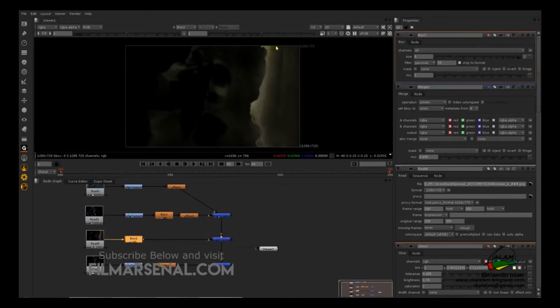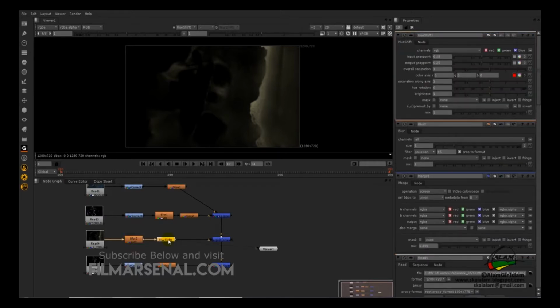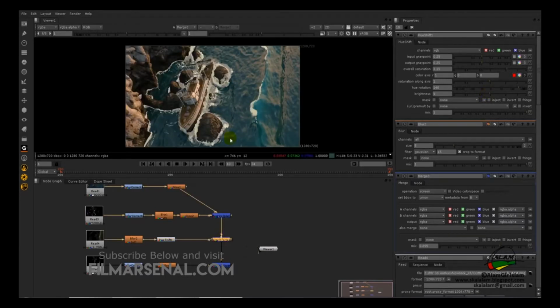Now we'll change the hue of the color, so we'll use a hue shift and hit enter, and we'll change the hue rotation to give this a bluish tone, so we can see the difference. Okay, so this is it.